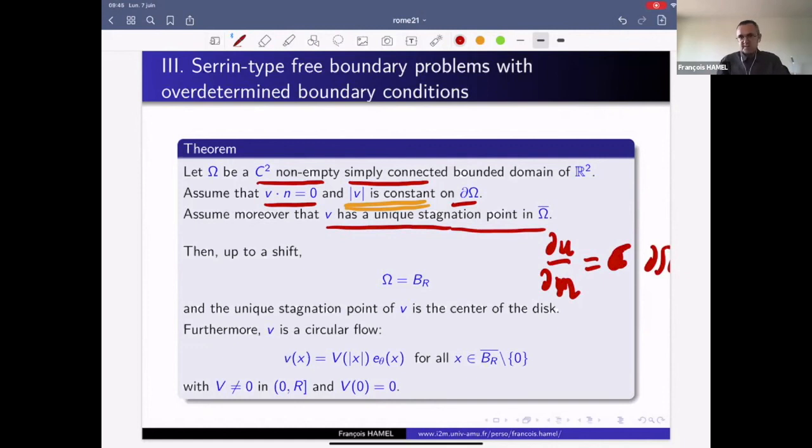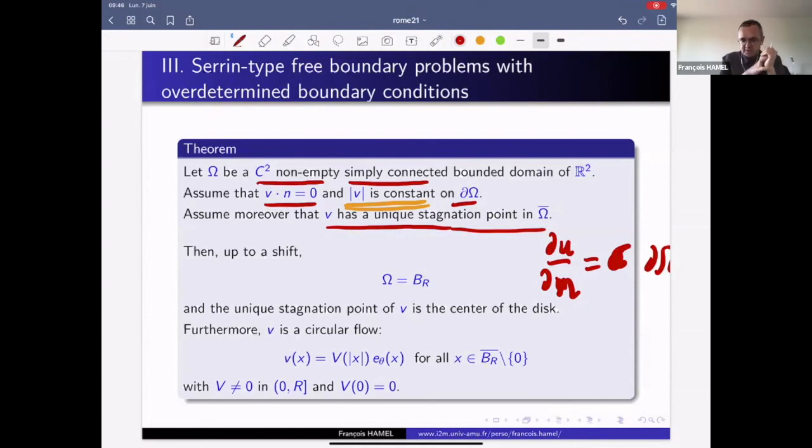And if the vorticity function f were Lipschitz continuous in the whole range of u, then we could apply directly the Serrin type results to conclude that the domain is the disk. Here the vorticity function f may not be Lipschitz continuous in a neighborhood of the maximal value of u, and it is not in general.